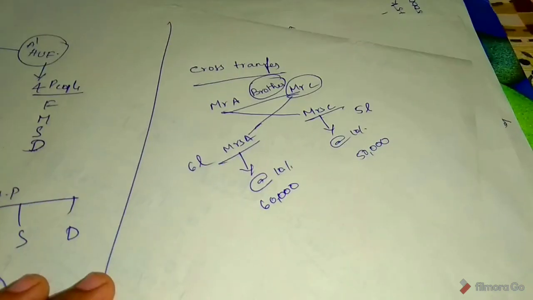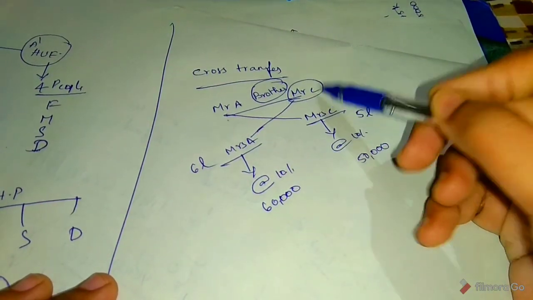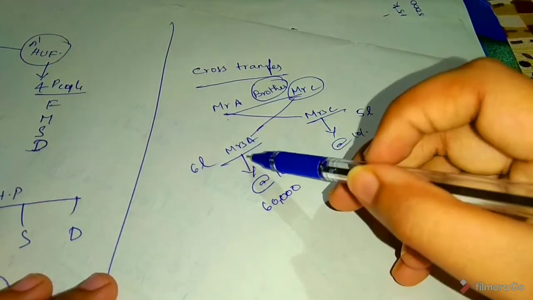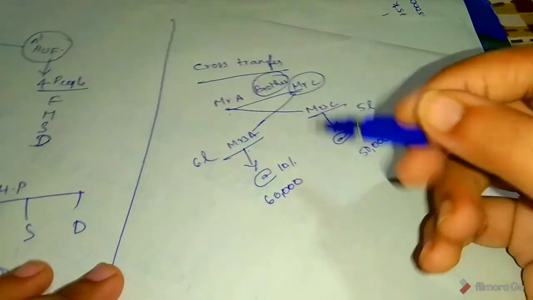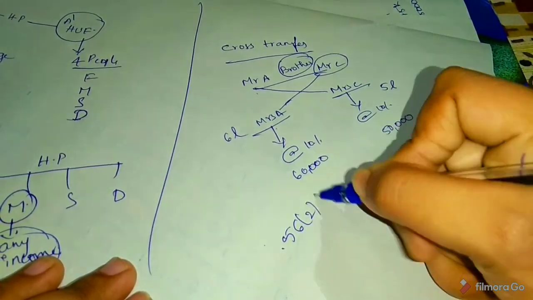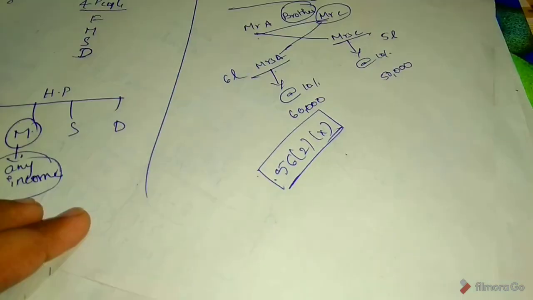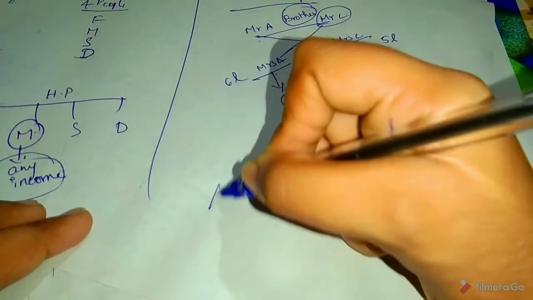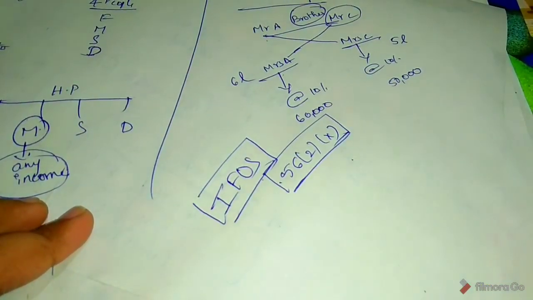So Mr. A and Mr. C transferred gifts to Mrs. A and Mrs. C. So here, under section 56 subsection 2, gifts are not taxable. This section we will study in income from other sources. Okay?